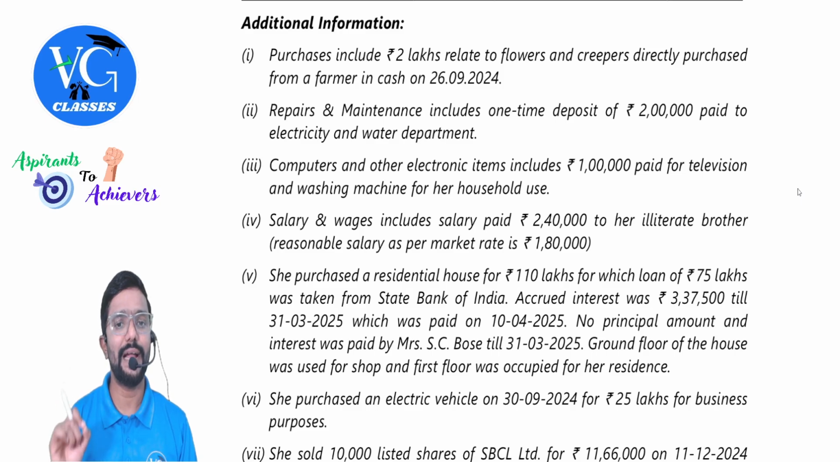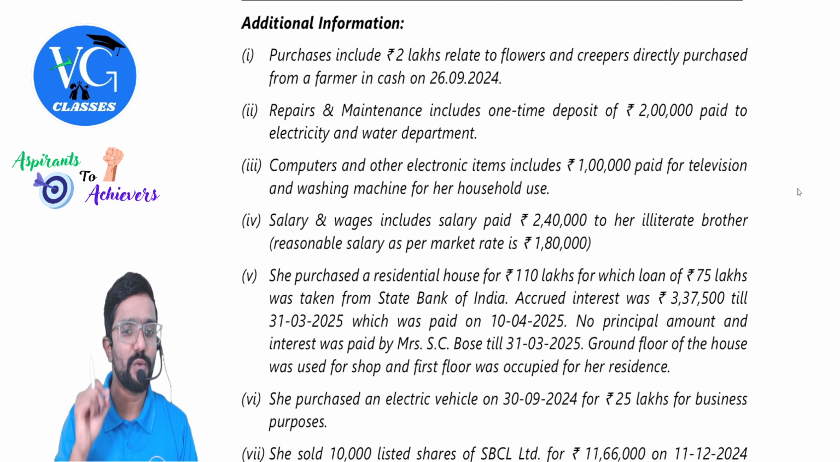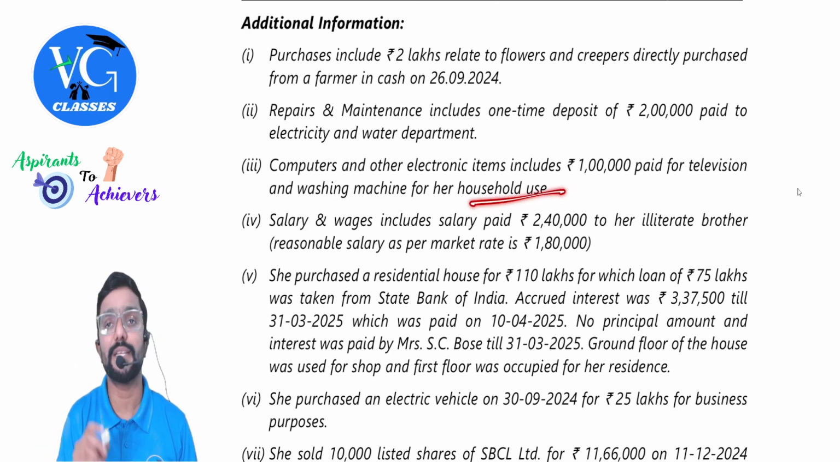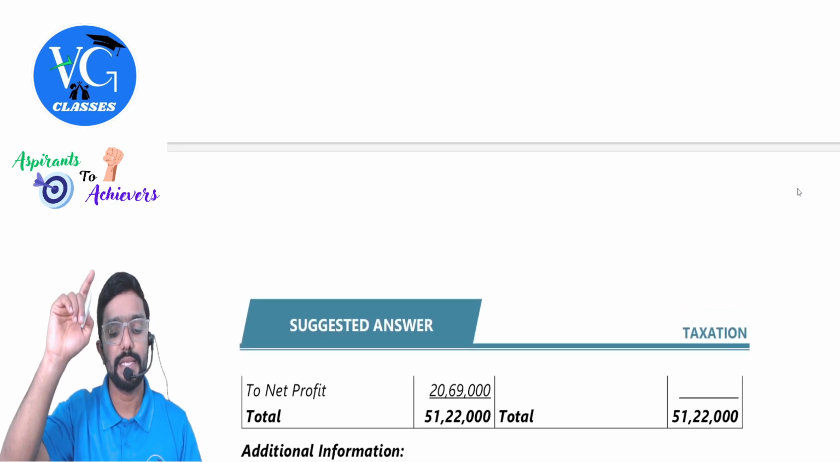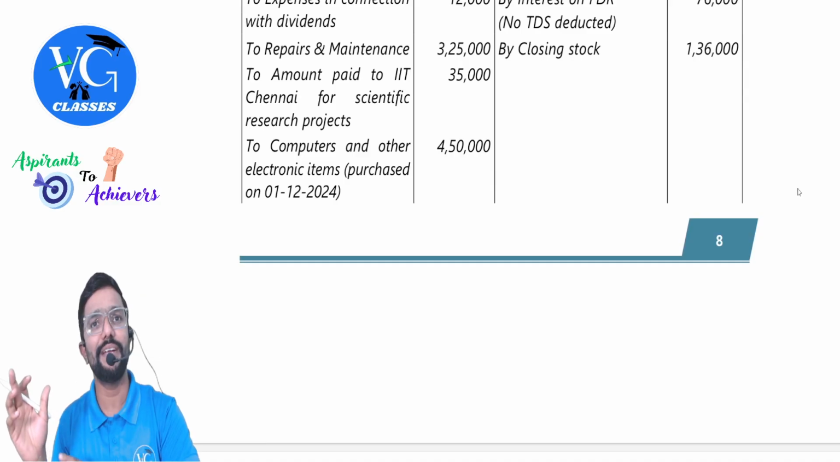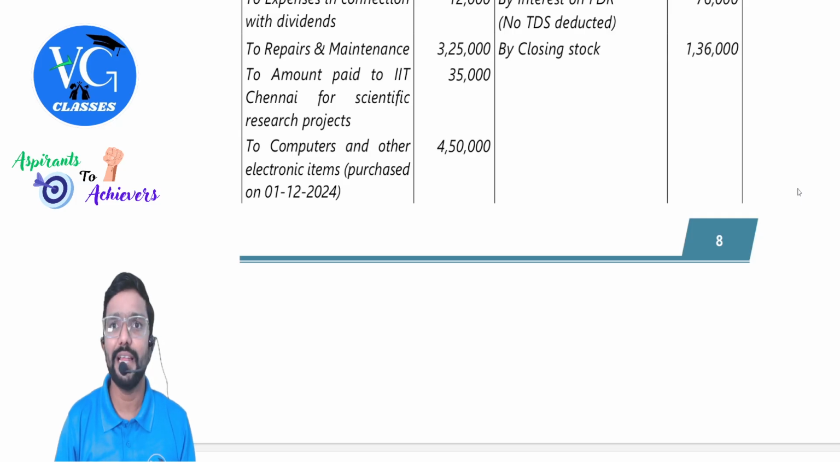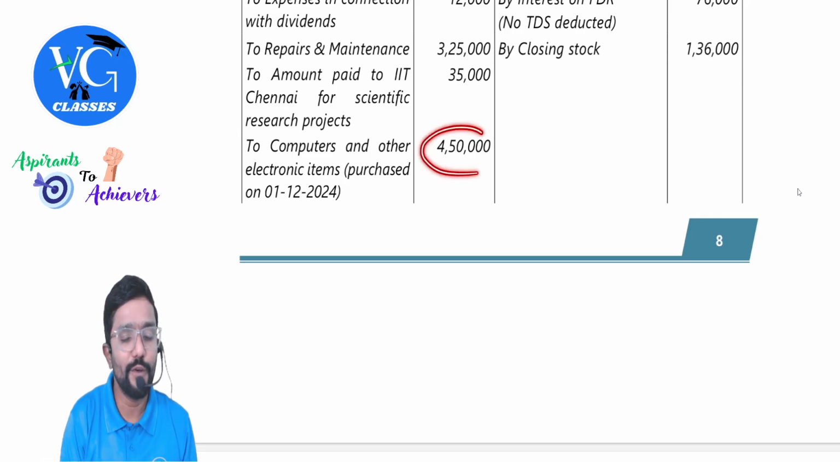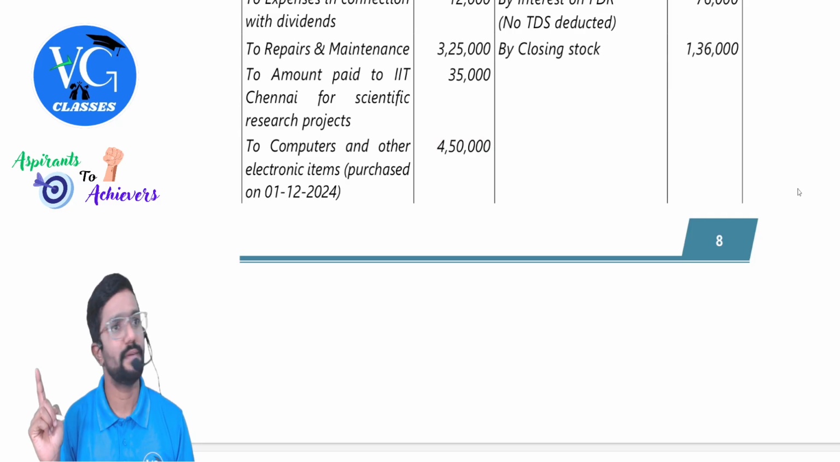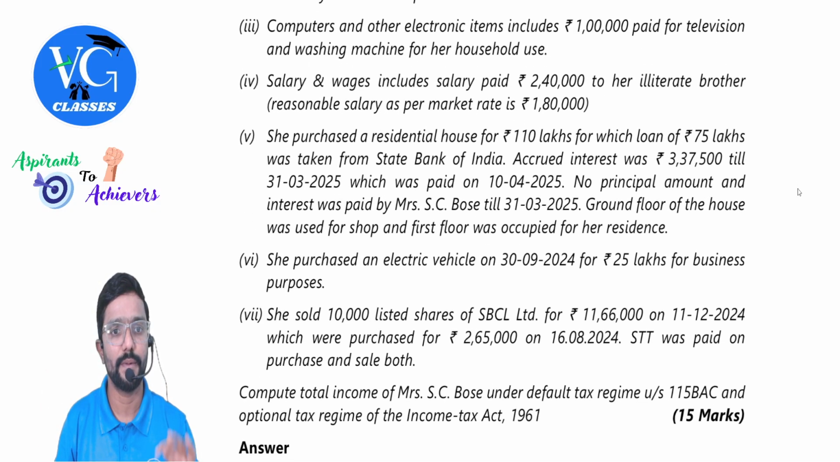Next, computer and other electronic items includes 1 lakh paid for television and washing machine for our household use. Oh, that is personal purpose. Now listen, guys, entire 4 lakh 50 we need to disallow. But while claiming depreciation, we can claim it only on 3 lakh 50. 3 lakh 50,000. How is it, sir? 4 lakh 50 minus 1 lakh. Okay, sir.